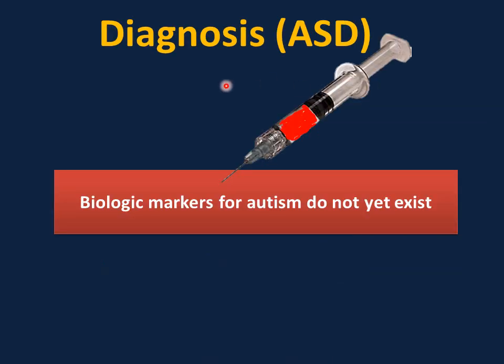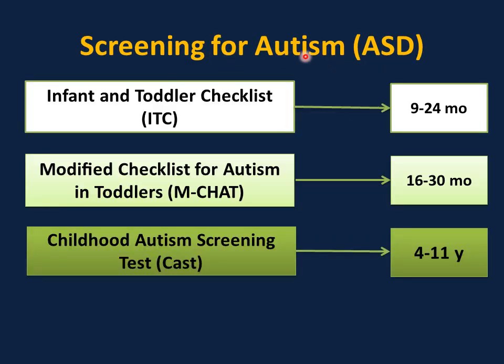How to make the diagnosis of autism spectrum disorder? Unfortunately, biologic markers for autism do not yet exist. So there is no blood test to confirm if the child is having autism or not. The first initial step in making the diagnosis of autism spectrum disorder starts by screening. Questionnaires and answers, and the parents will answer the questions.